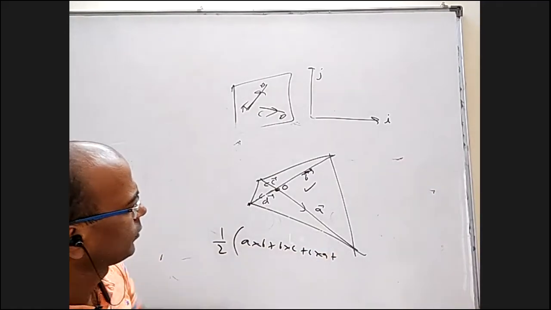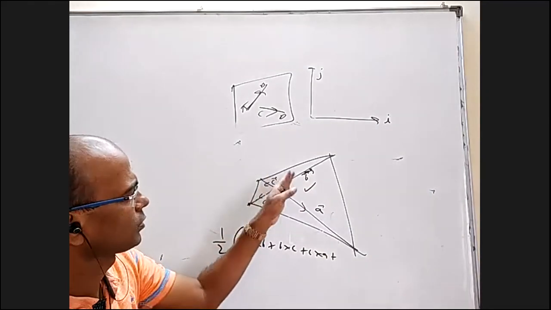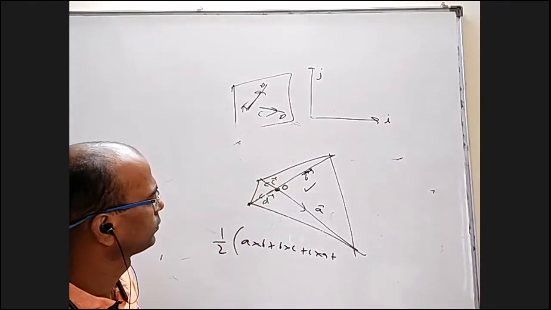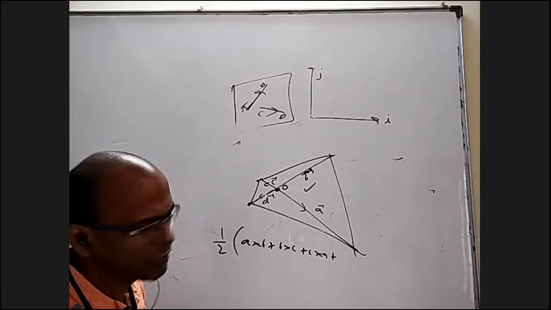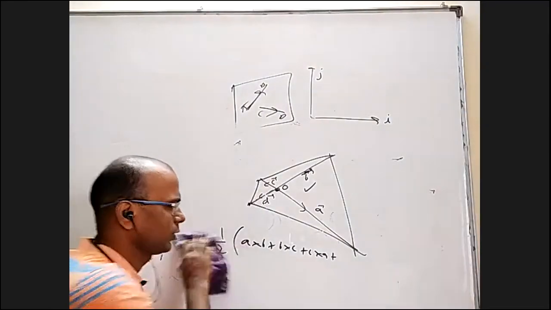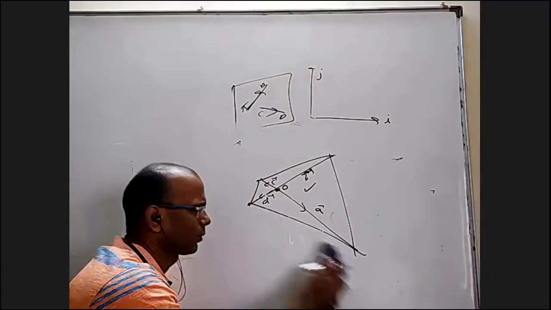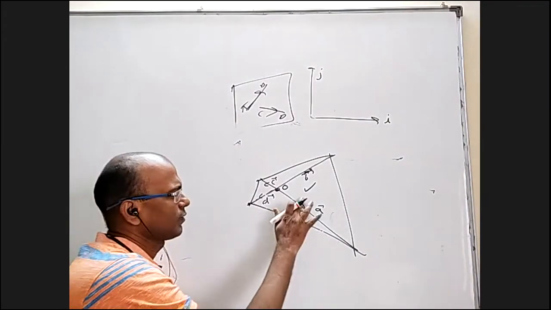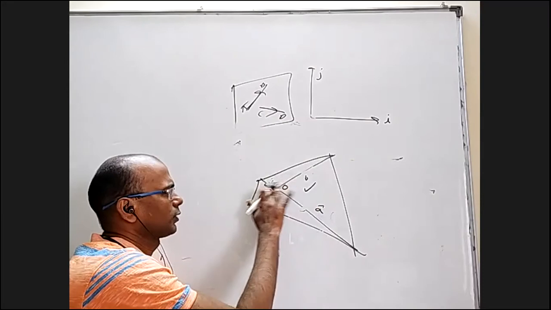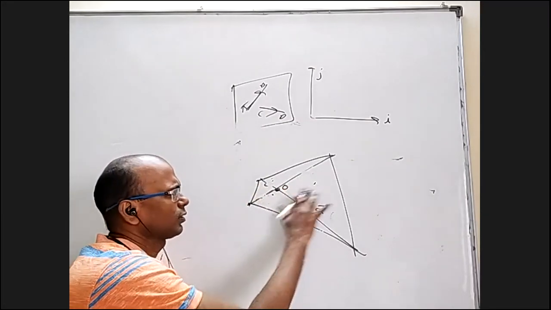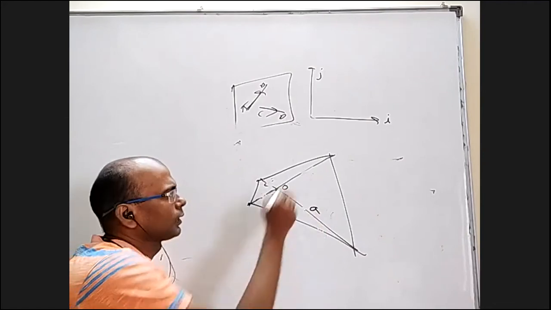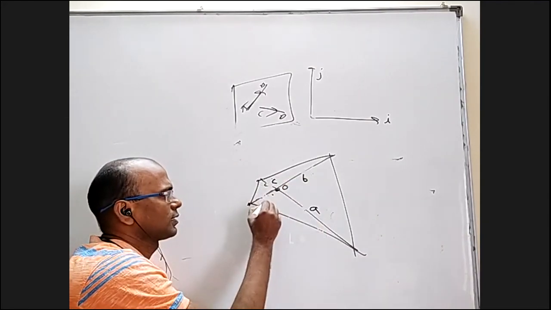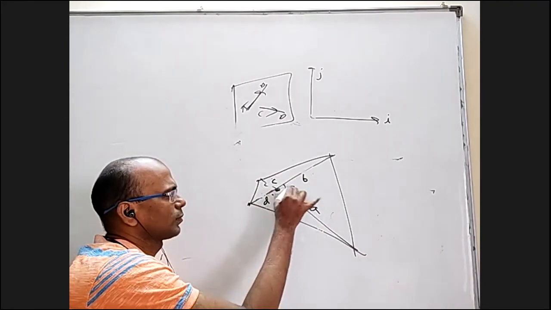One minute. When I take A cross B, here also I should be taking like this. So I should be getting A plus C. So just like change. I'll do in terms of lengths than vectors. It is more easy to manage that. Okay. This is vectors also okay, nothing wrong. I'll take this length as A, this length as B, this length as C, this length as D, and this angle as theta.